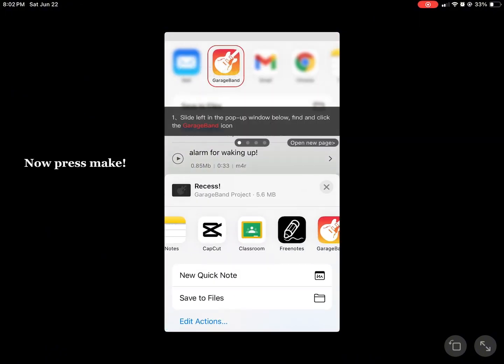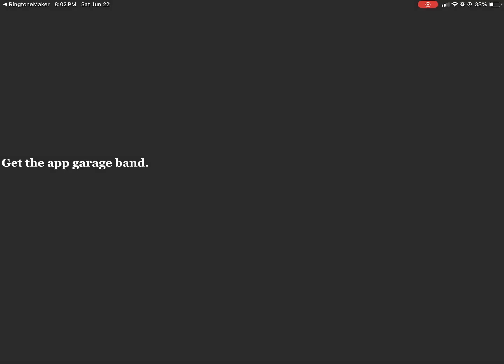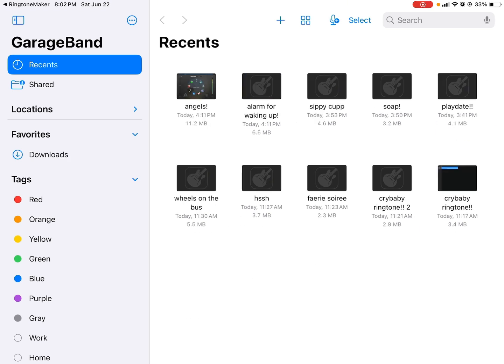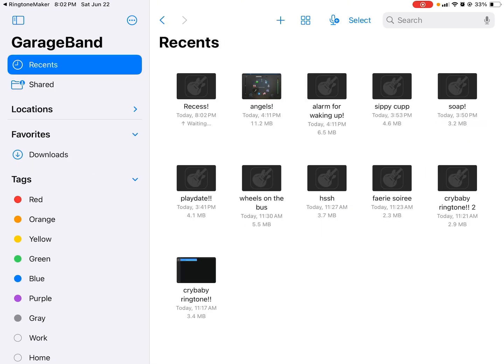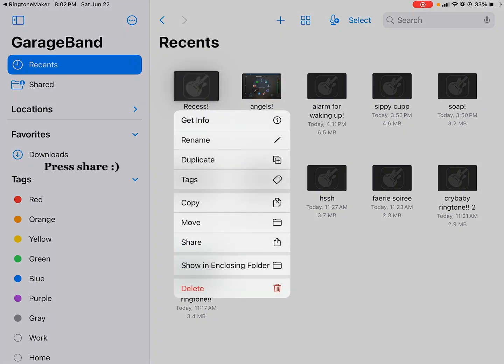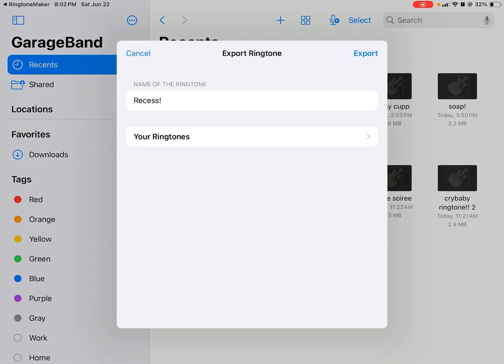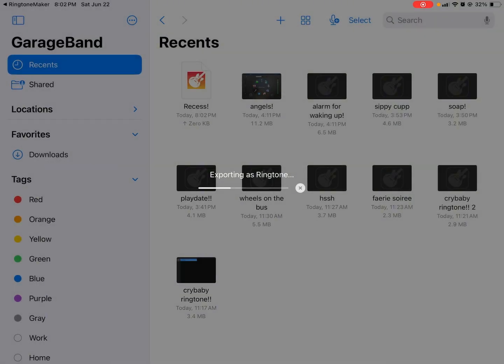Now press Make. Get the app GarageBand. Now hold on the song. Press Share. Press Ringtone. Press Export.